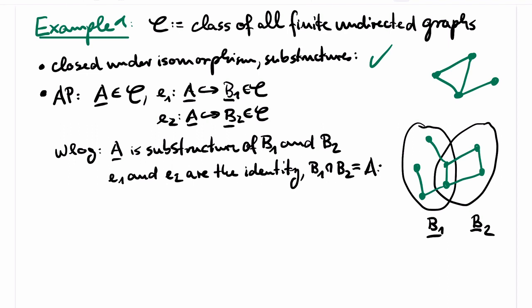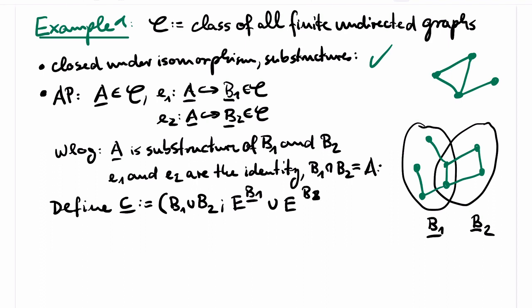In the case of graphs, finding the amalgam is really easy. Let C be the graph whose vertex set is the union of B1 and B2, and whose edge set is the union of the edge sets of B1 and of B2. The resulting structure is sometimes called the free amalgam of B1 and B2.